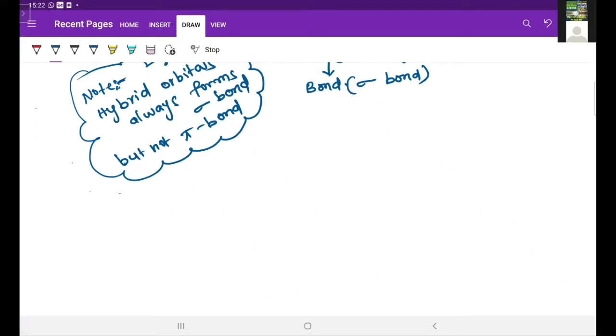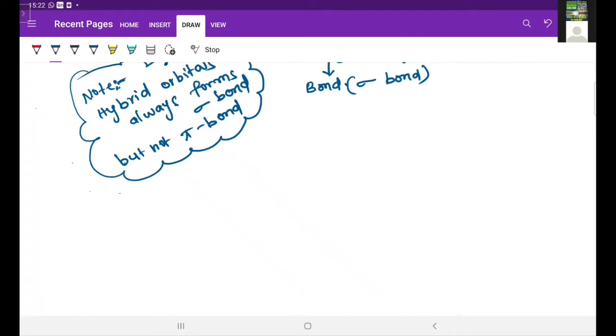Now those hybrid orbitals are involved in the overlapping and form a bond. Especially, these hybrid orbitals always form sigma bonds. That means hybrid orbitals are always involved in end-to-end overlapping, because the sigma bond is always formed by end-to-end overlapping. So this is hybridization.